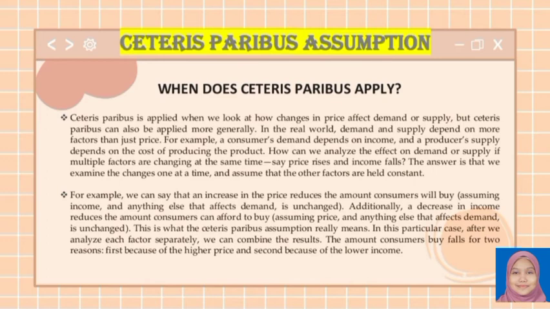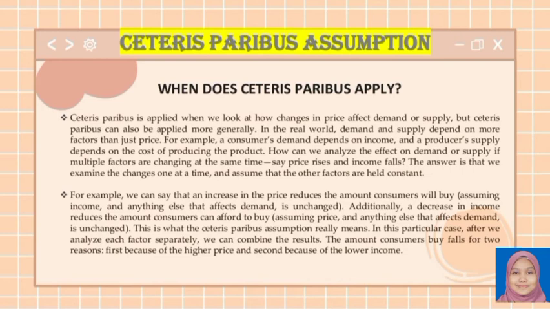When does ceteris paribus apply? Ceteris paribus is applied when we look at how changes in price affect demand or supply, but ceteris paribus can also be applied more generally. In the real world, demand and supply depend on more factors than just price. For example, a consumer's demand depends on income, and a producer's supply depends on the cost of producing the product. How can we analyze the effect on demand or supply if multiple factors are changing at the same time, say price rises and income falls?